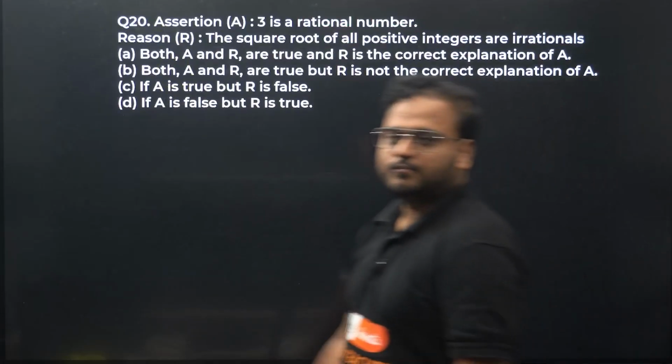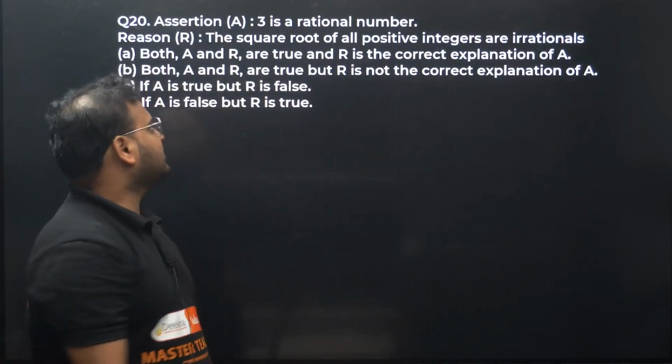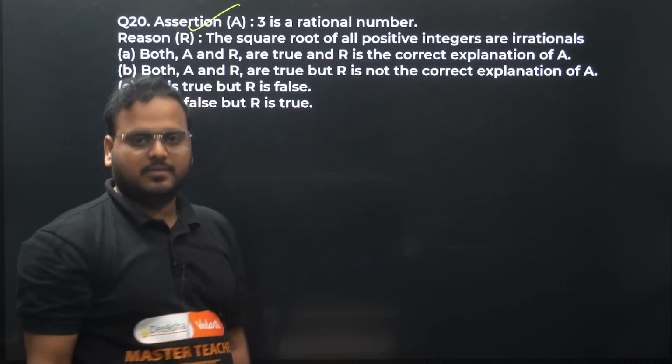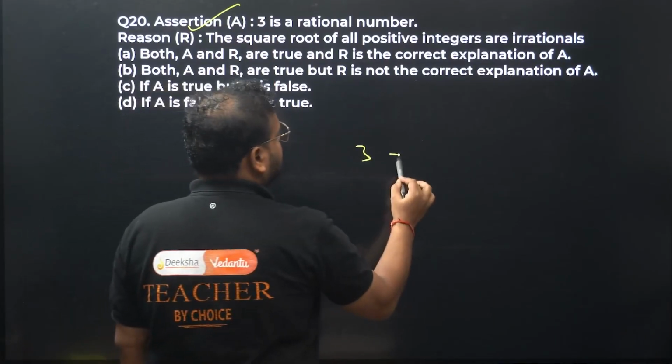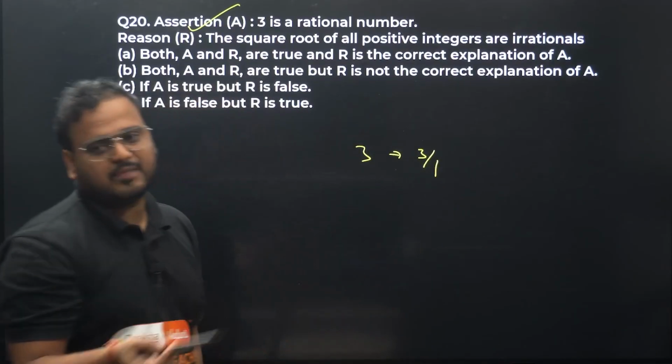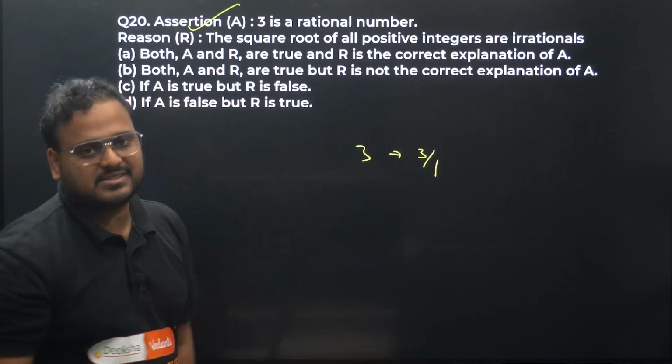Question number 20 now. 3 is a rational number, correct. We can write 3 as 3 by 1. It's a rational number. 3 and 1 are both integers and their HCF is 1.